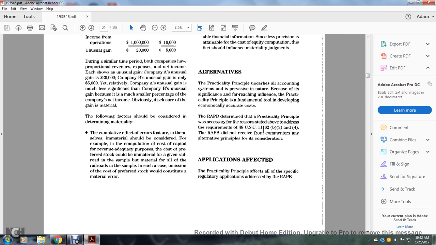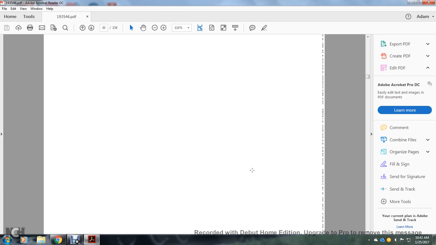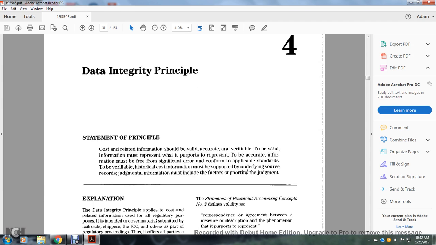Railroad accountants did not receive commentaries on any of the alternative principles of consideration. Applications are effective with the practical principles, effective with all the specific regulatory applications addressed in the Railroad Accounting Principles Board. Chapter 4, Data Integrity Principle.